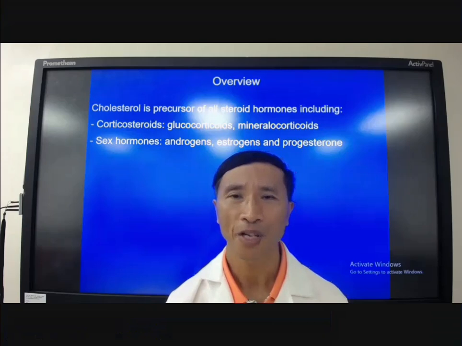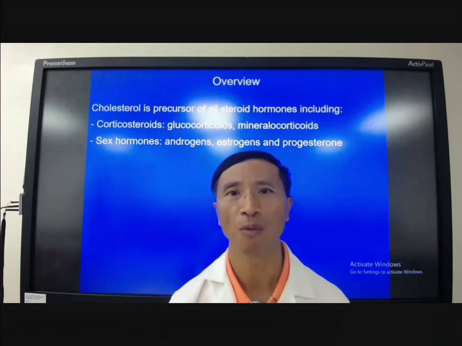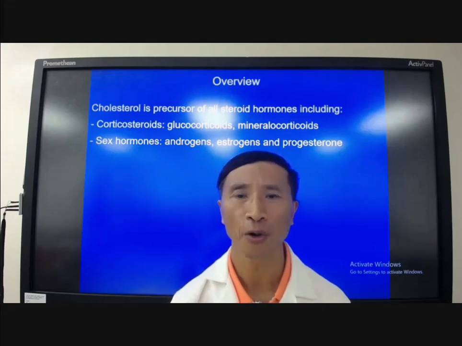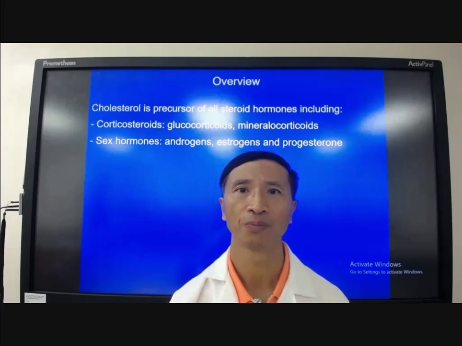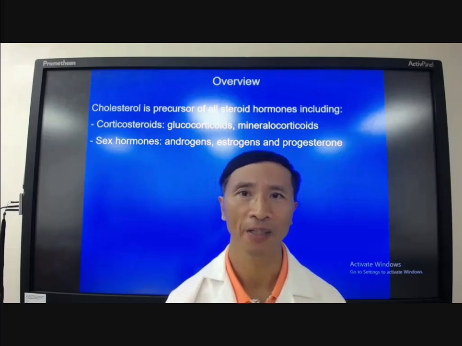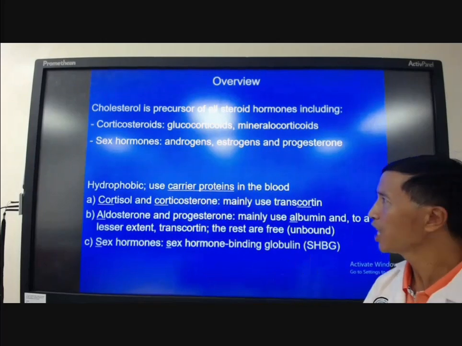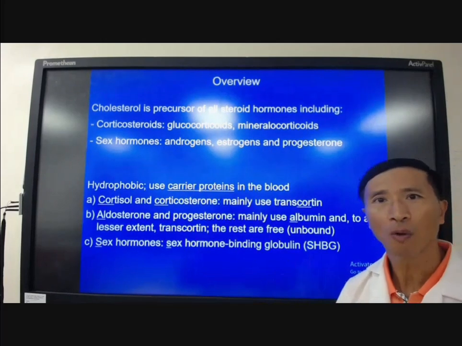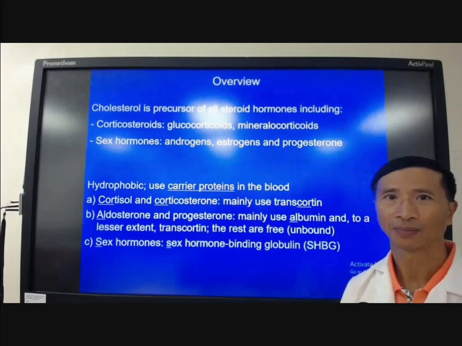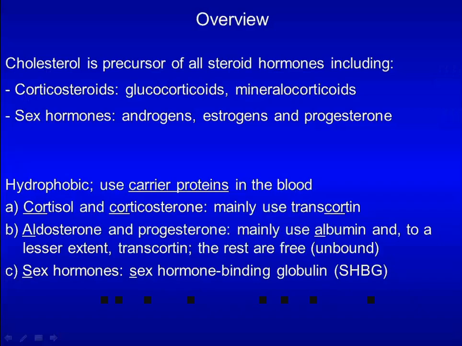Cholesterol is the precursor of all steroid hormones, including corticosteroids and sex hormones. They are hydrophobic. They use carrier proteins for transport in the blood. Cortisol and corticosterone mainly use transcortin.